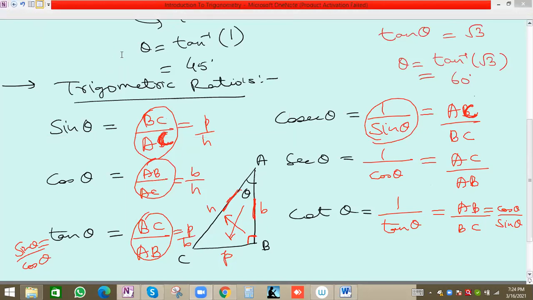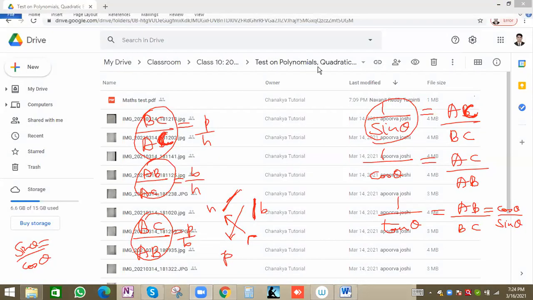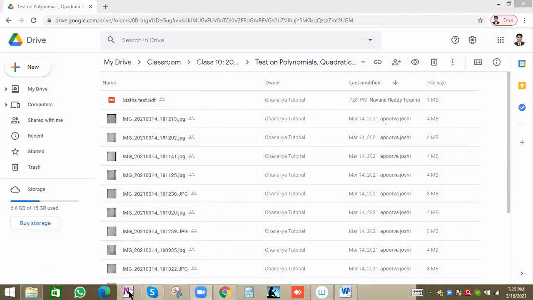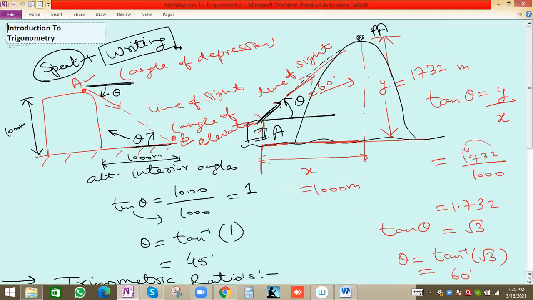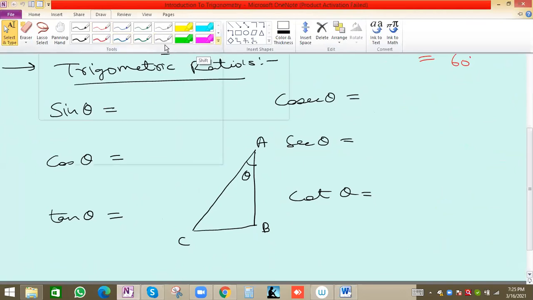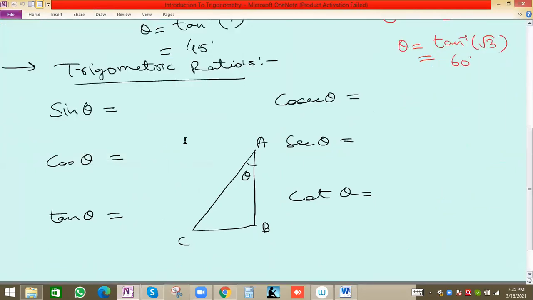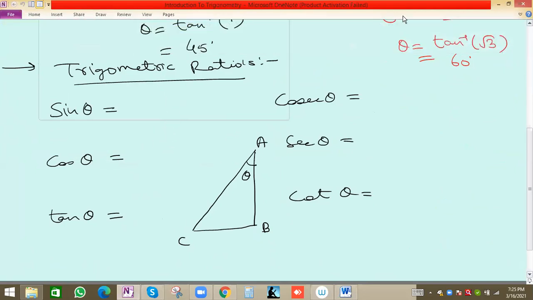Second thing. Let me open one side because I am not able to write. One side. Let me open. Okay, no problem. See. So we'll use Zoom whiteboard. Some problem is there. So now we know the values.